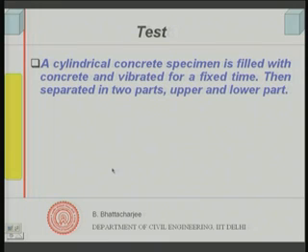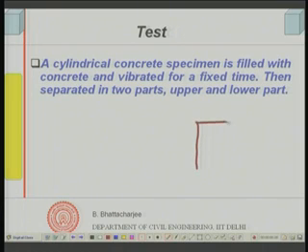One of the tests that was there earlier, because these tests are yet to be standardized. One of the tests proposed was that you have a cylindrical concrete mold, something like this.